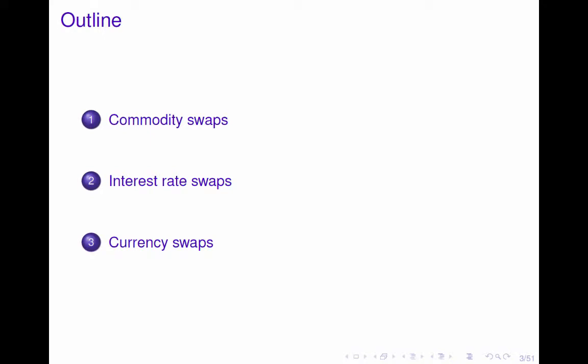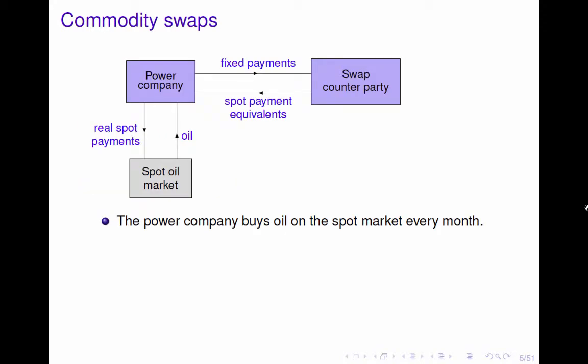In this chapter, we're going to study three kinds of swaps: commodity swaps, interest rate swaps, and currency swaps. Now let's first introduce the commodity swaps. An oil swap is a typical example of commodity swaps.